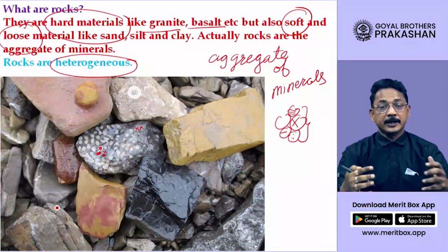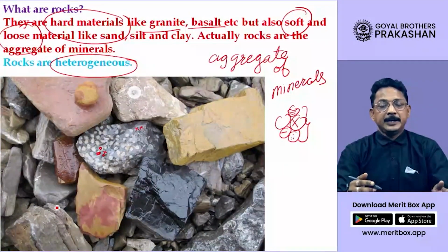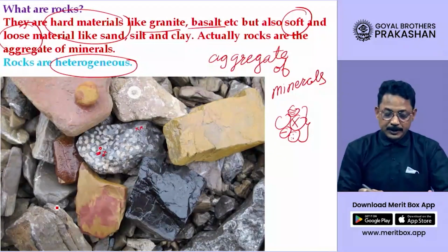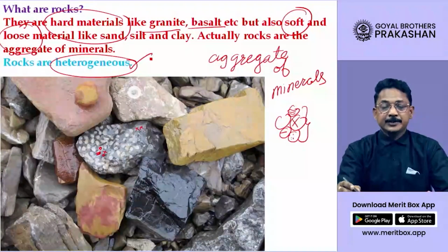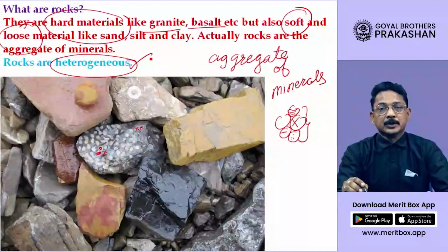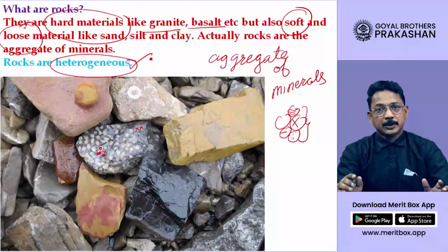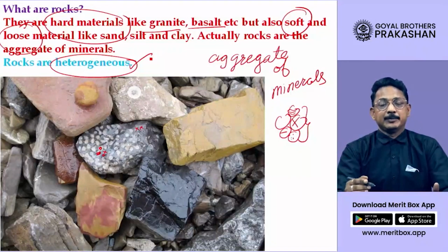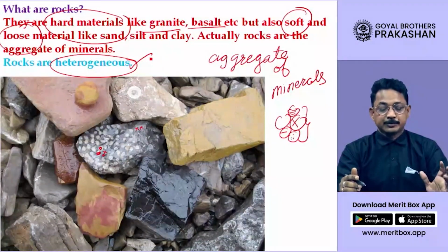It is a collection of many minerals, and it is heterogeneous. It means the materials belonging to the rock do not belong to the same type, but a variety of minerals come together and a rock is formed.